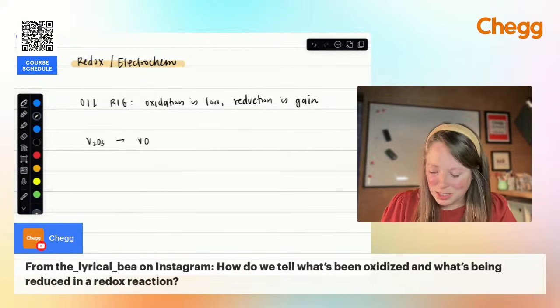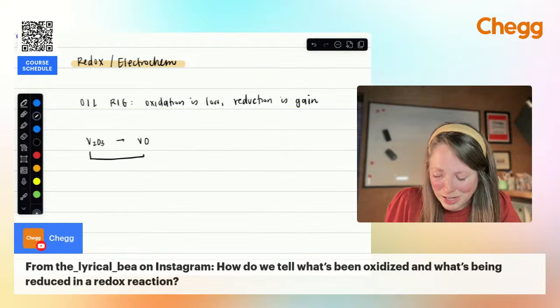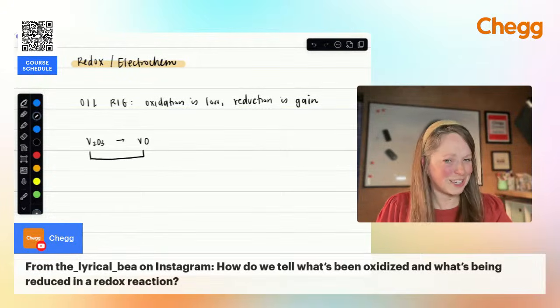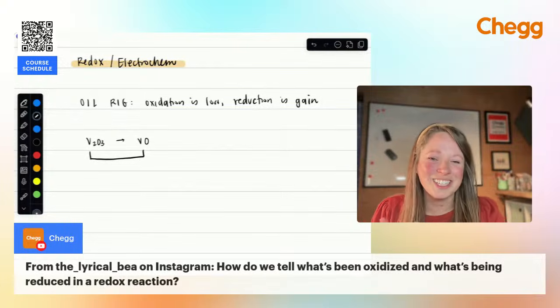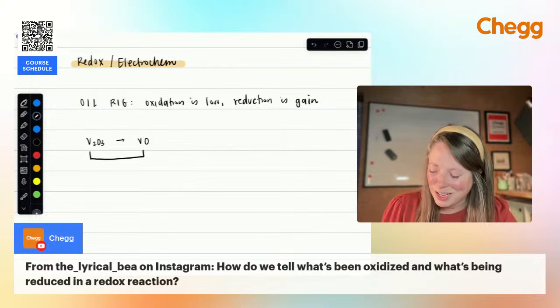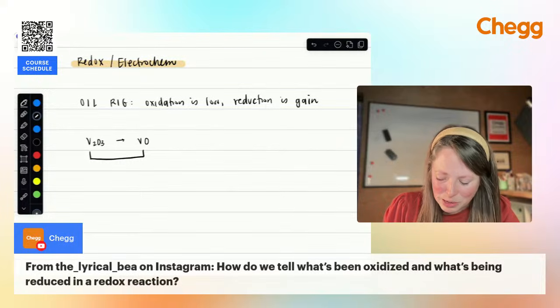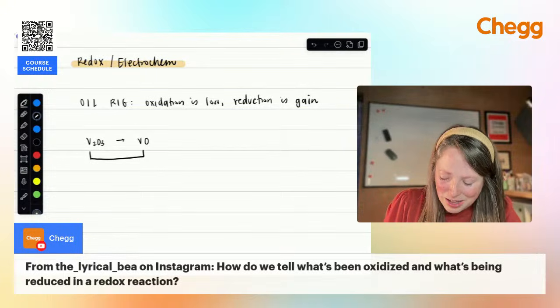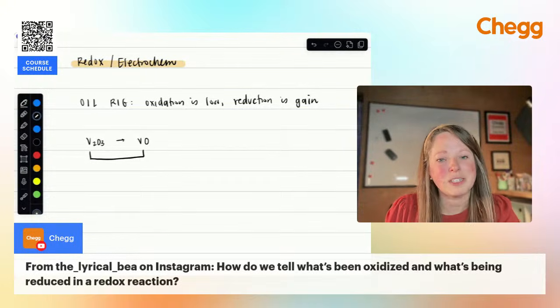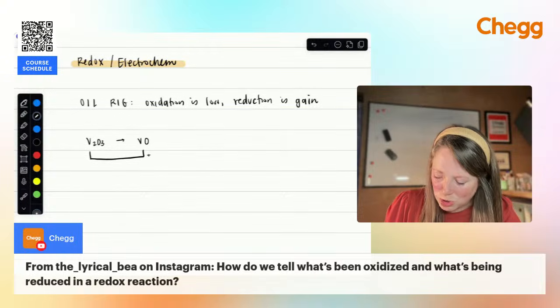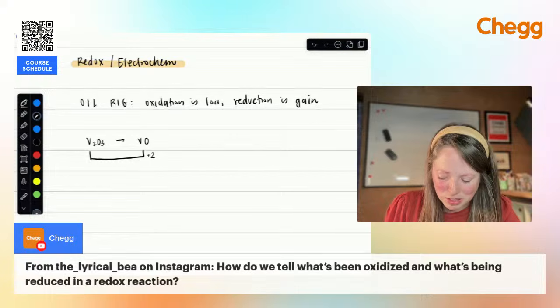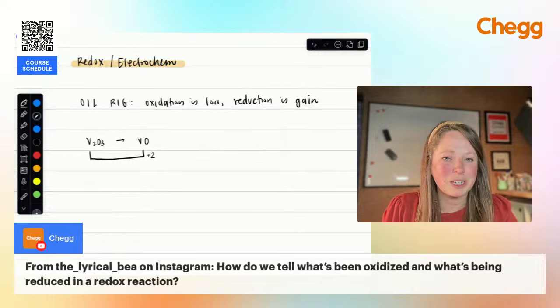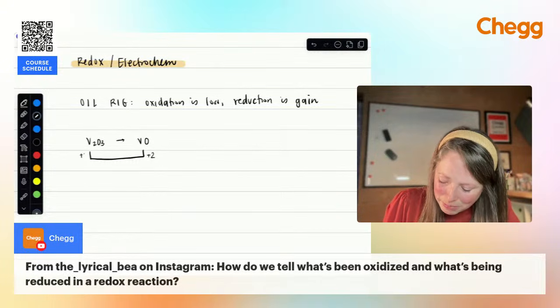This is what my teacher had me do in high school many decades ago, but I think it's the easiest and cleanest way to keep track of this. If I look at this, we're looking at vanadium oxide here. In VO, oxygen has to have a charge of -2, which means vanadium is going to be +2. Versus V2O3, I have three atoms of oxygen with a charge of -6. Vanadium in this case, -6 divided by 2, has to be +3.